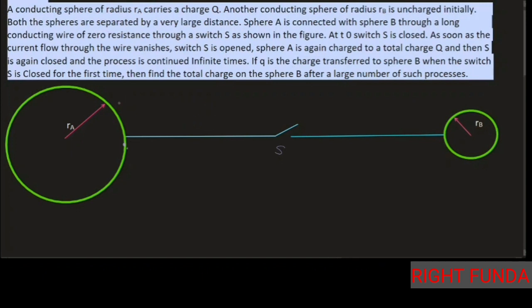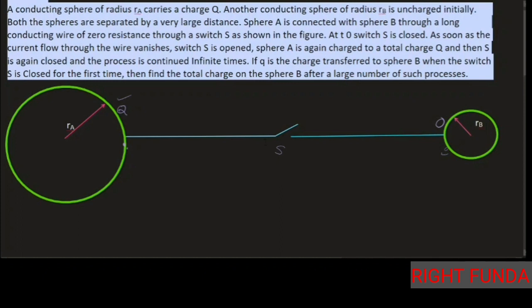Initially, the question is saying that here the charge capital Q was there, and here no charge was there. So this has some potential, and this has, suppose, zero potential. Due to these charges, and they are very far apart, this charge does not have any appreciable potential here, or the charge on the smaller sphere will not have any appreciable potential here. The potential will be due to only this charge Q on itself.